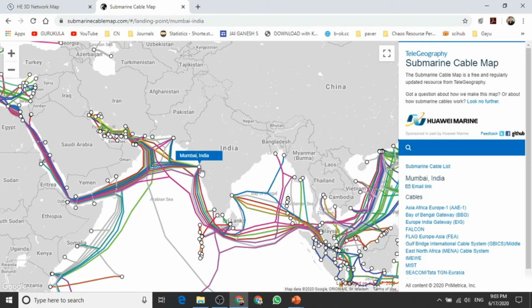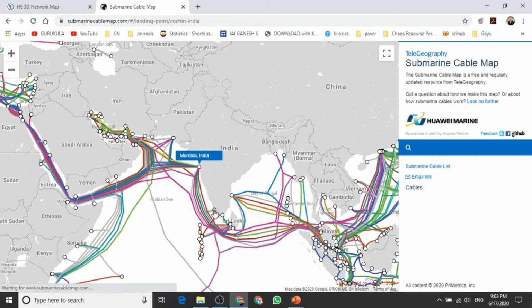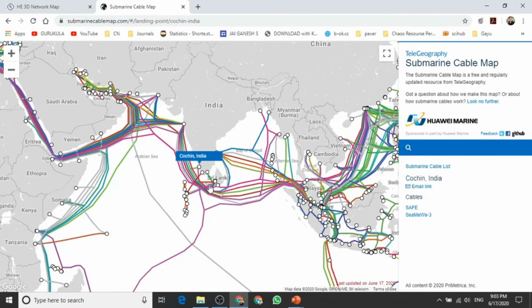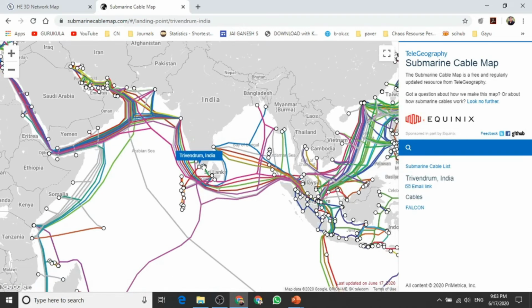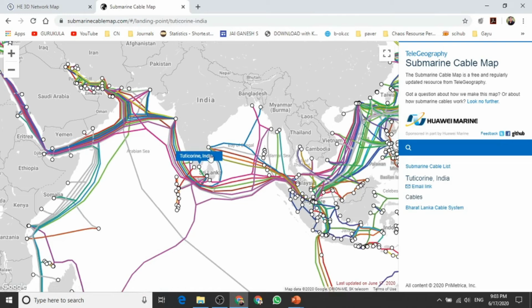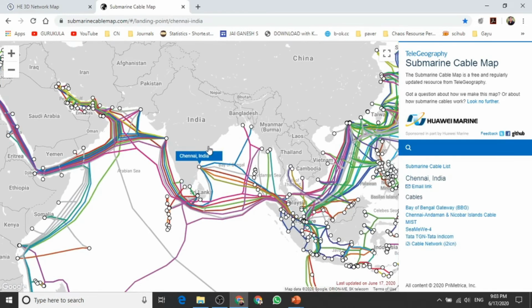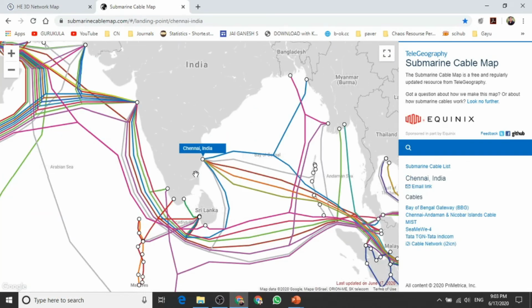The first landing point is Mumbai, the second is Cochin, the third is Trivandrum, the fourth is Tuticorin, and the fifth is Chennai. These are the 5 landing points where the backbone networks connect India to the entire world. And you can see India is connected to several other countries as well through this backbone network.